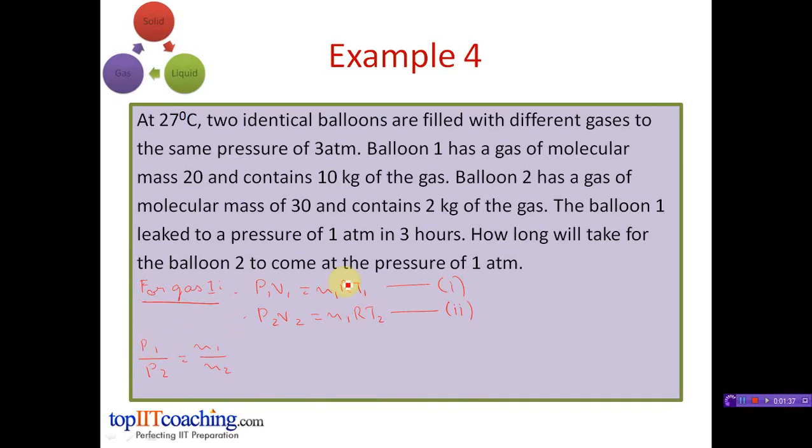So now P1 is known to us, that is the initial pressure, which was 3 atmospheres. P2 is the pressure after leakage, that is 1 atmosphere.